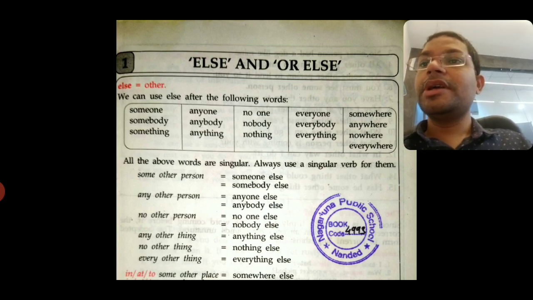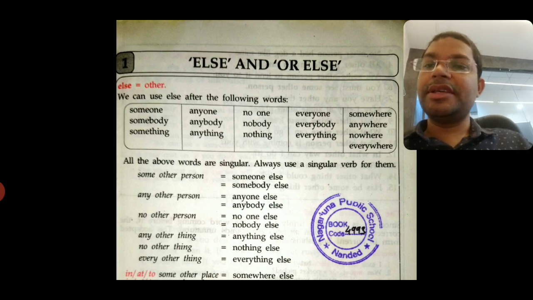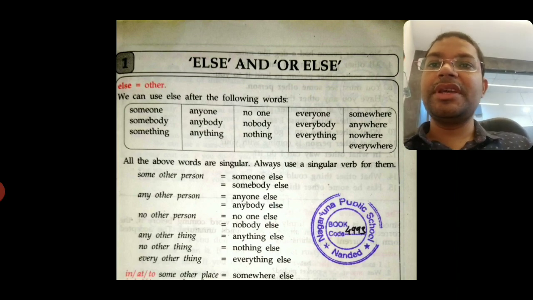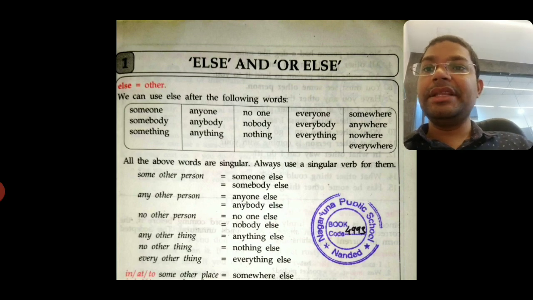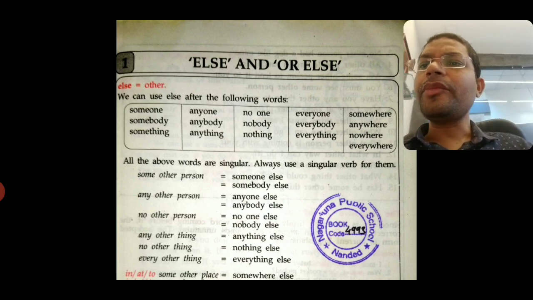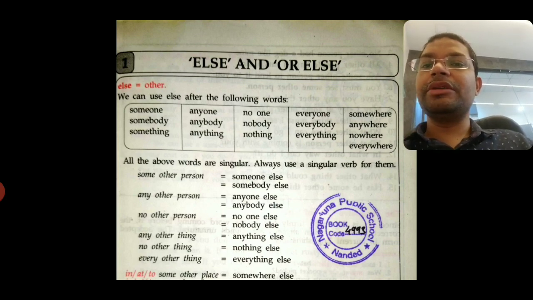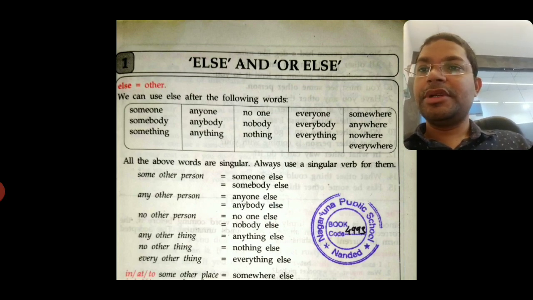We need to learn the words someone, somebody, something, anyone, anybody, anything, no one, nobody, nothing, everyone, everybody, everything, somewhere, anywhere, nowhere, everywhere. These words will help us to put else in the sentence. All the above words are singular. Always use a singular verb for them. So after these words we will use what? Singular verb.